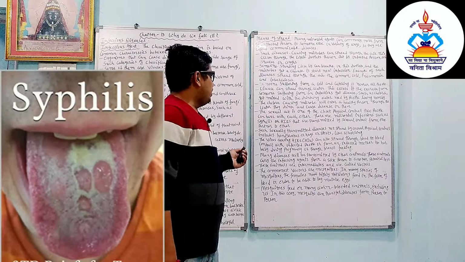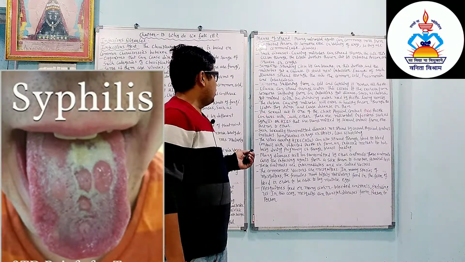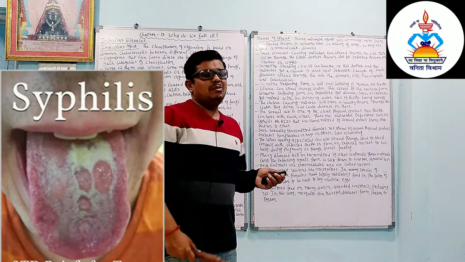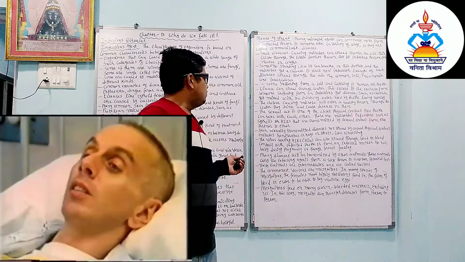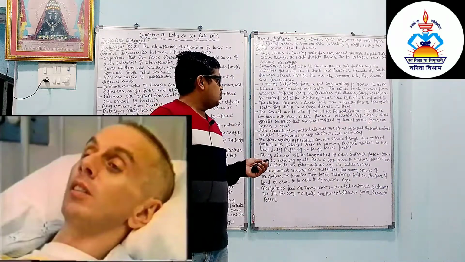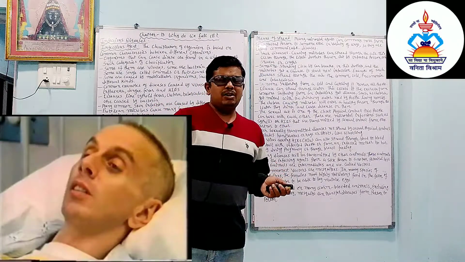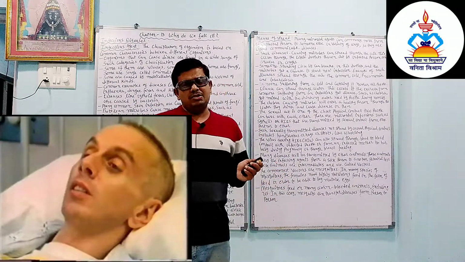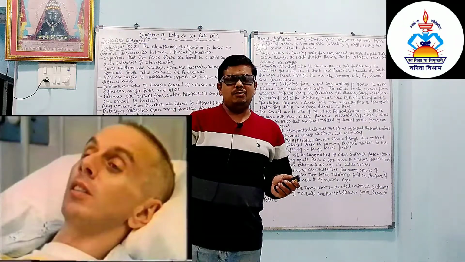Whenever there is a sexual relation, close physical contact between two people, at that time because of the close relation, microbial infections such as syphilis and AIDS are transmitted by sexual contact from one partner to another. AIDS means Acquired Immunodeficiency Syndrome. Now what is AIDS? AIDS is caused by the virus called HIV, human immunodeficiency virus.